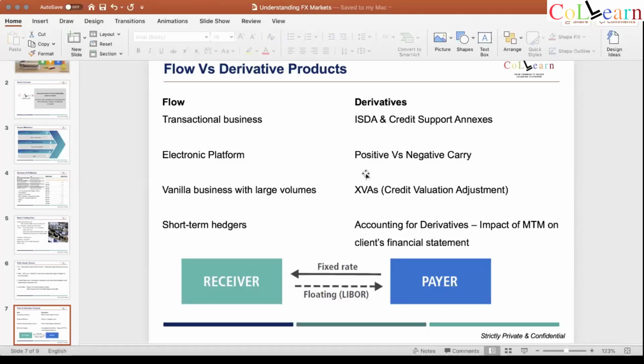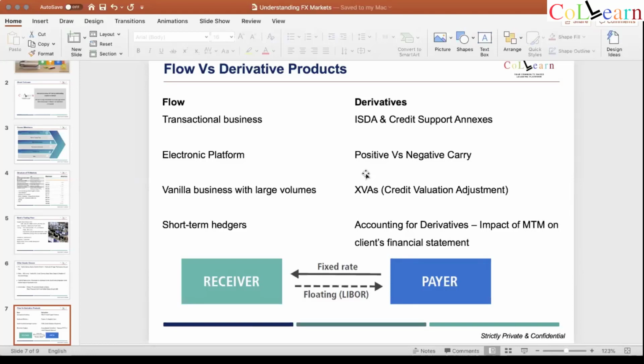Next is accounting for derivatives. I spoke about it, right? You need to know why the client is doing derivatives. Also, you need to know what will be the impact of that trade on the client's balance sheet, if things were to go bad, if things were to go good, which means that you need to know the client's accounting policies. How does he account for derivatives? And then you need to suggest or show him a product according to that.